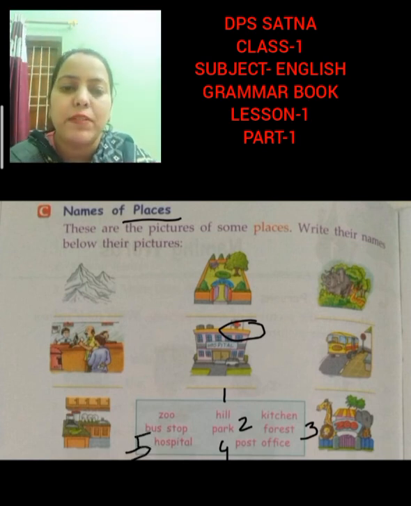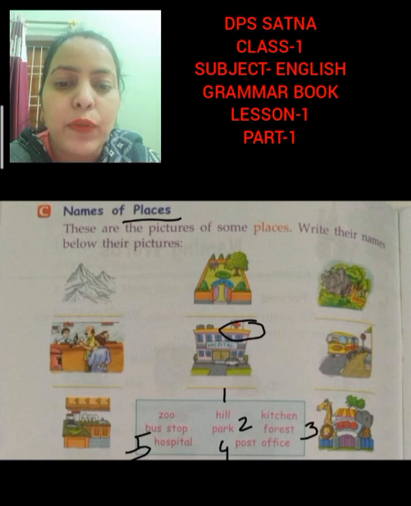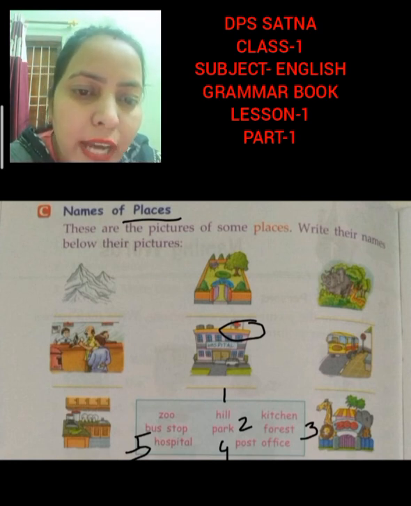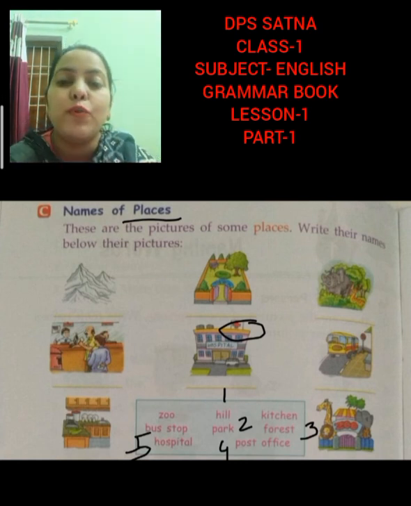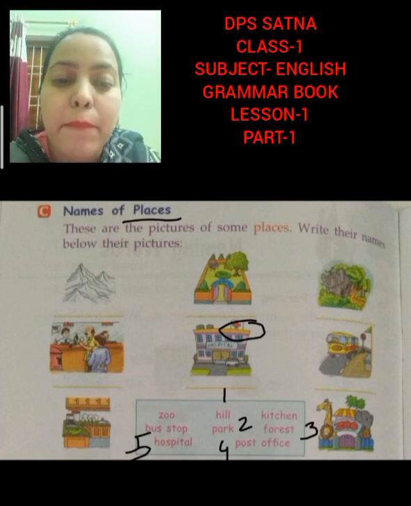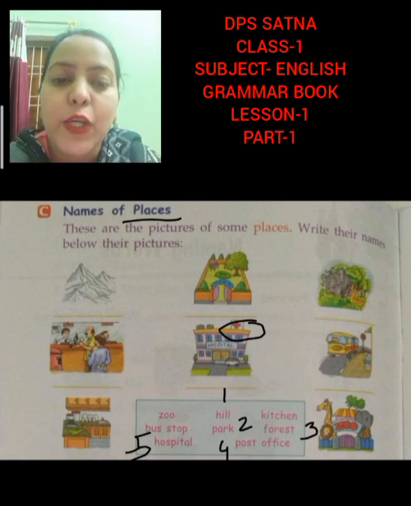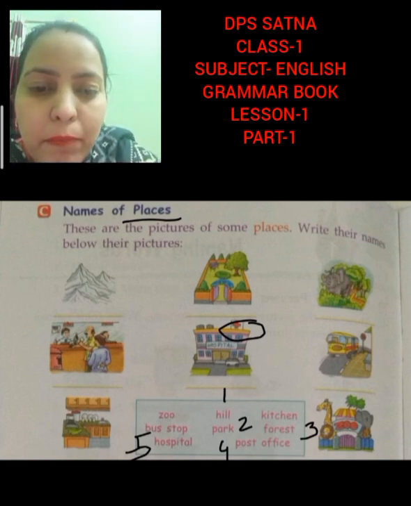H-O-S-P-I-T-A-L, hospital. Now the sixth picture is of what we can see over here, road and a bus. So this picture is of bus stop. B-U-S, bus. S-T-O-P, stop, bus stop.